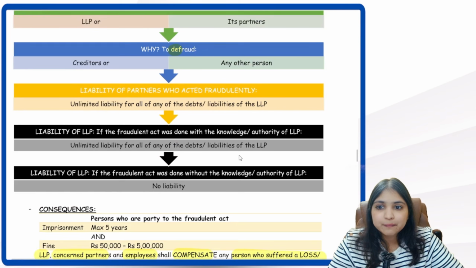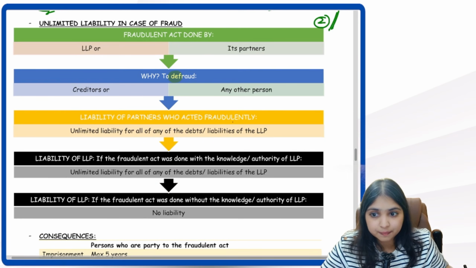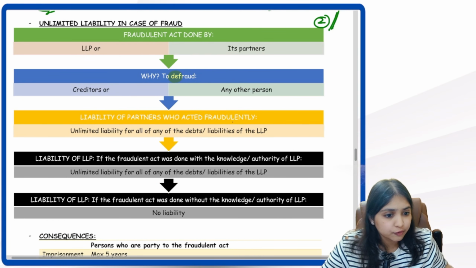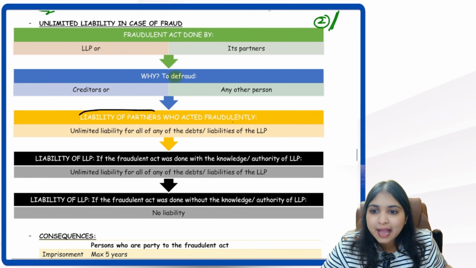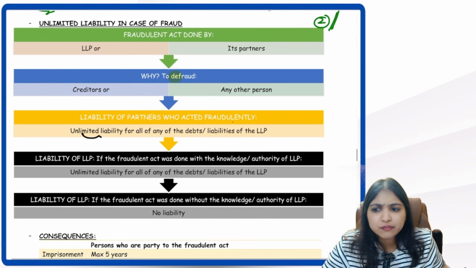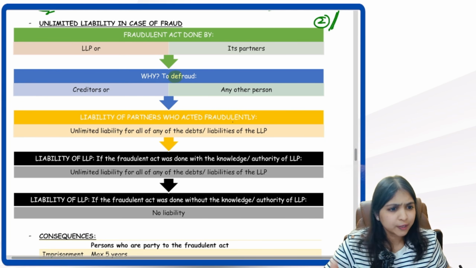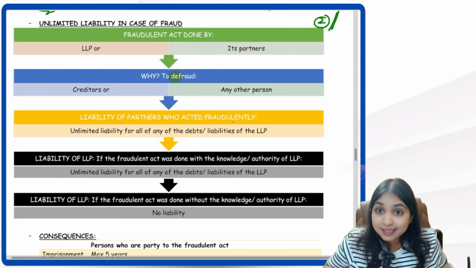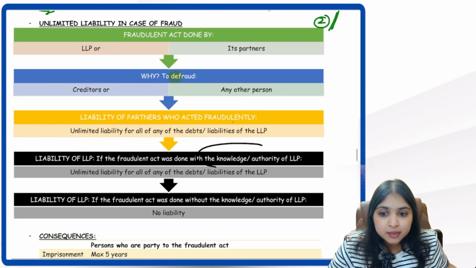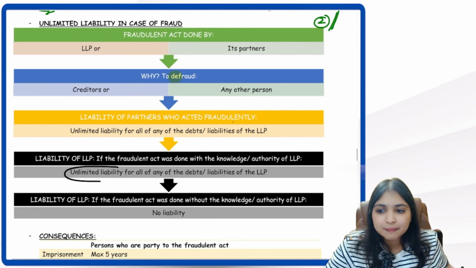Yes, guys. Can I come to the next part of the discussion now? Look at this. What if there is a fraud? Now, if there is a fraud in the LLP, then the partner who has done the fraud, he of course will be liable. Liability of the partners who acted fraudulently, they will have unlimited liability. The bigger question is, will the LLP be liable or not? It's very simple. If the partner has done the fraud with authority, with the knowledge of the LLP, then the LLP will also be liable.